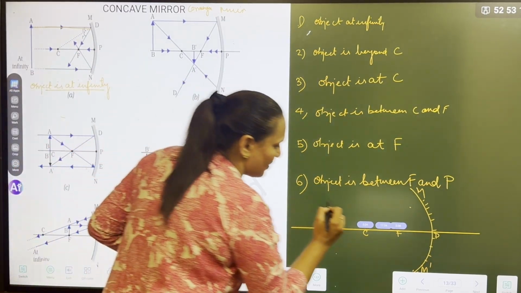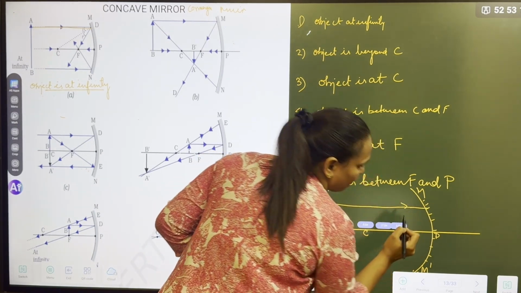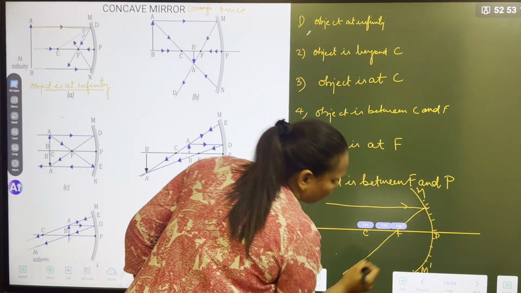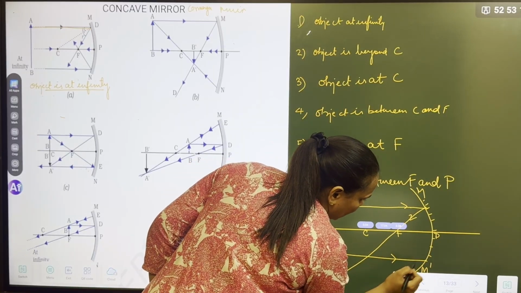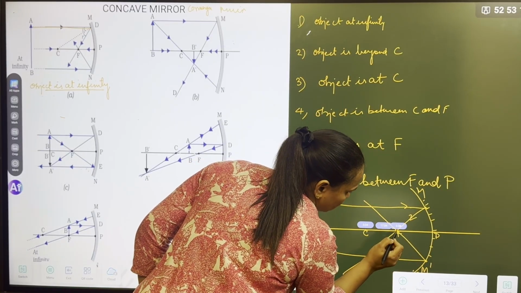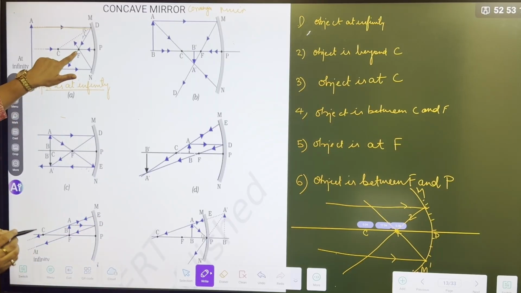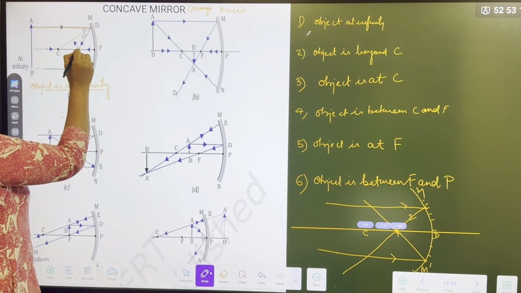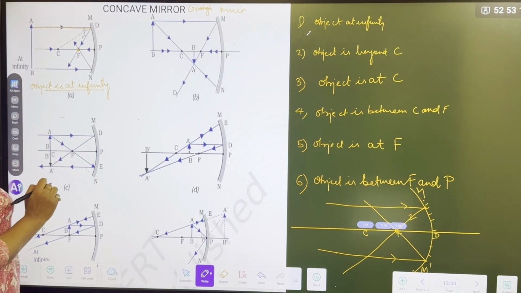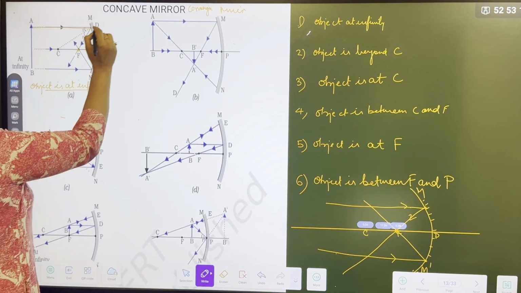Once the ray is coming parallel, how will it reflect? It will pass through the focus. Similarly, the second ray will also pass through the focus. So where is the image meeting? At focus. So when the object is at infinity, where does the image form? At focus. Got it?